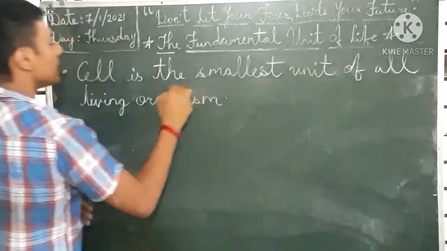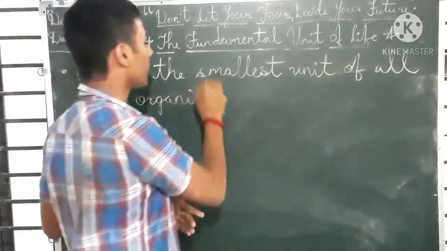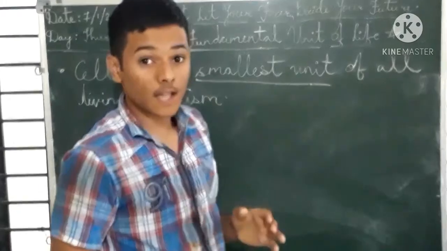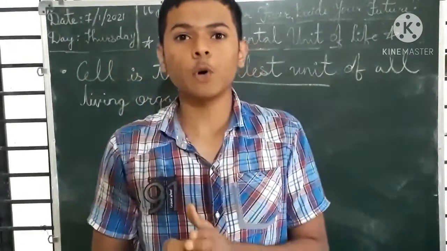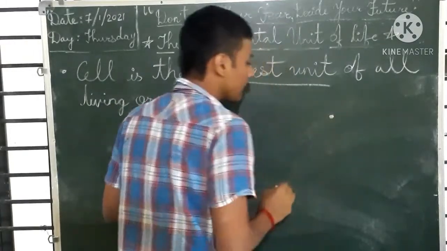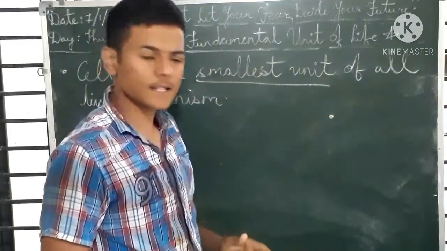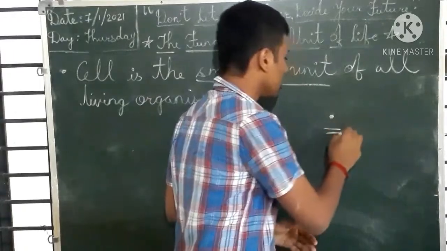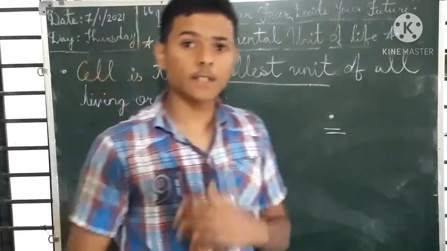Okay students, cell is the smallest unit. It is very small. If I draw one point here, I can consider this point as a cell. Yes, it is that small.